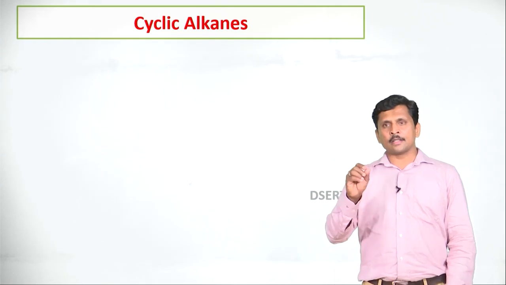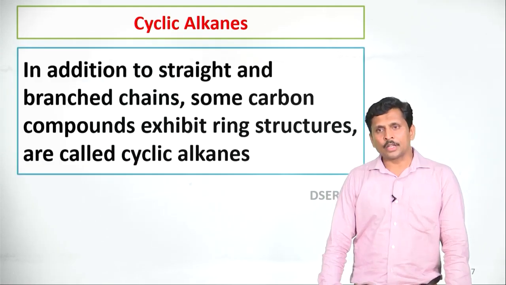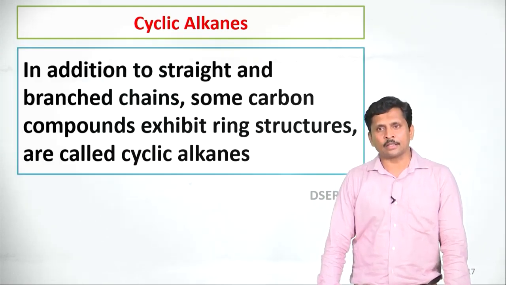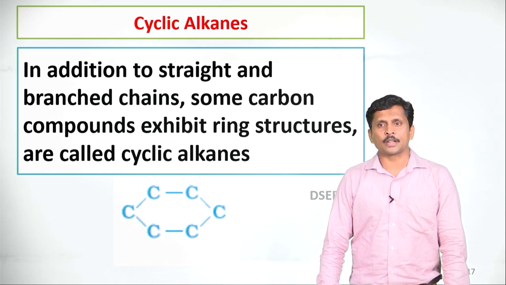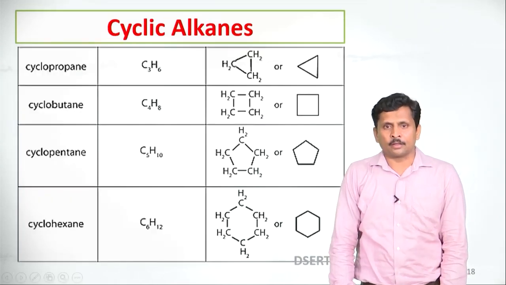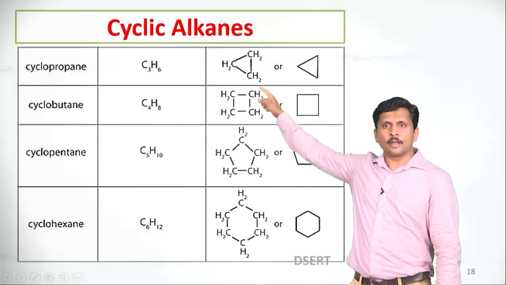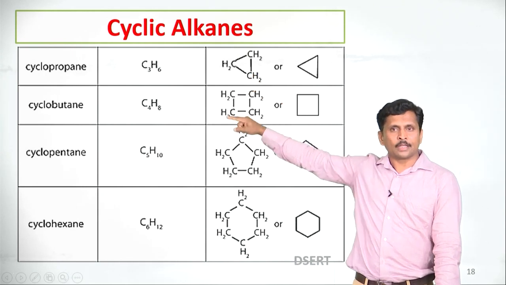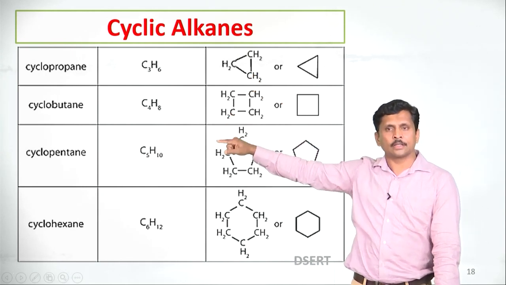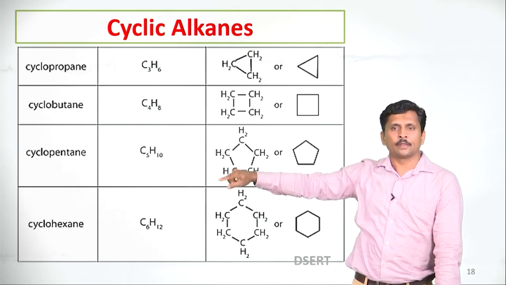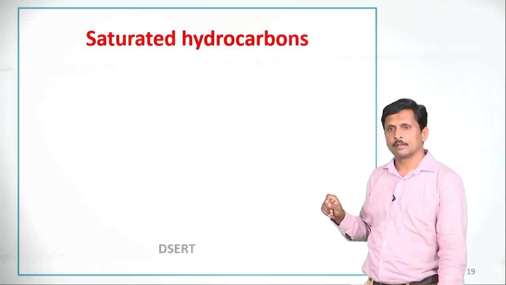Dear students, let us discuss cyclic alkanes. In addition to straight chains and branched chains, some carbon compounds exhibit ring structures. These are called cyclic alkanes. This is an example of a ring structure. Let us see examples of cyclic alkanes: cyclopropane C3H6, cyclobutane C4H8, cyclopentane C5H10, cyclohexane C6H12.